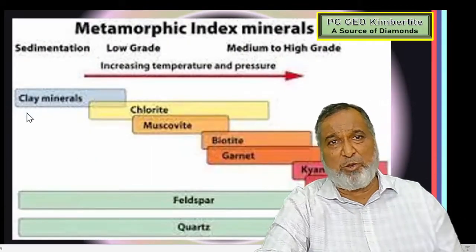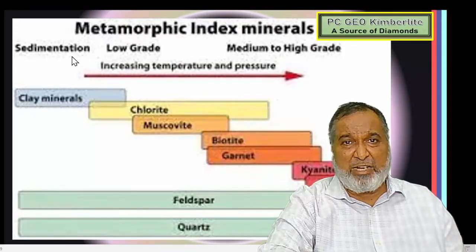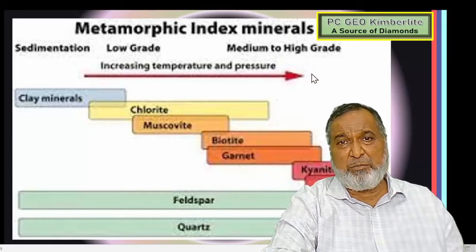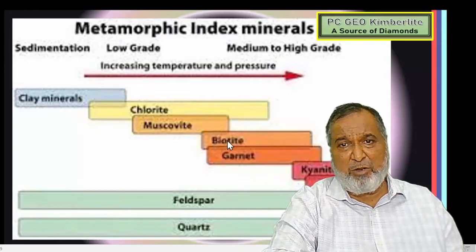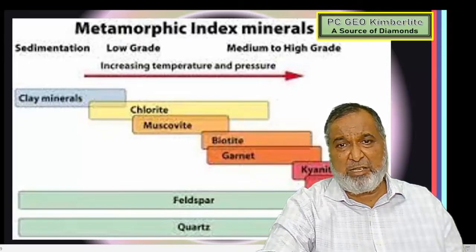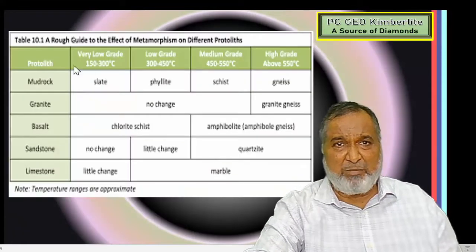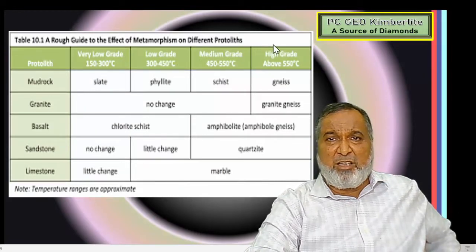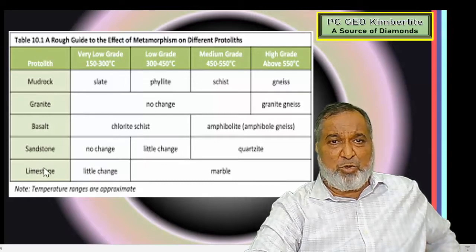Again, the same thing I am going to show you from various angles. The metamorphic index minerals go from low grade to medium to high grade, with increasing temperature and pressure: clay minerals, chlorite, muscovite, biotite, garnet, kyanite, sillimanite, feldspar and quartz. So this is the index. Similarly, here is a rough guide to the effect of metamorphism on different protoliths: mud rock, granite, basalt, sandstone and limestone.